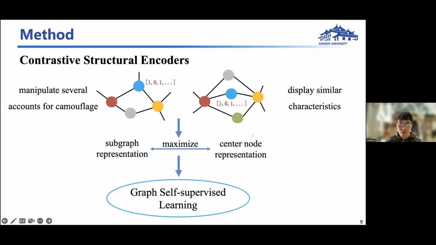And along this direction, we design contrastive structure encoders to maximize the local mutual information between the subgraph level summary and the node level representation with graph contrastive learning.